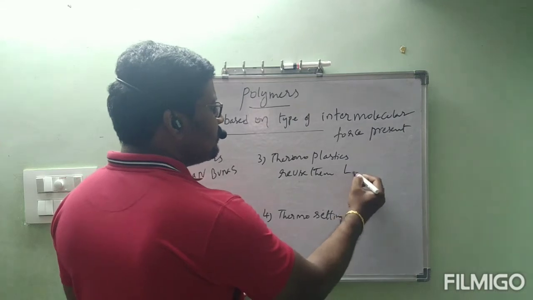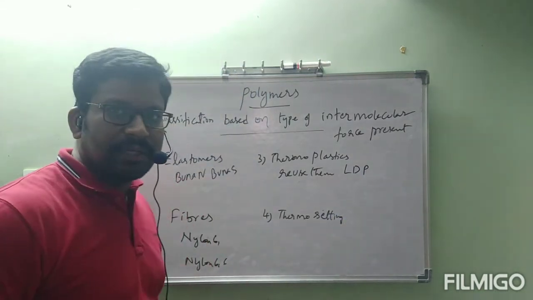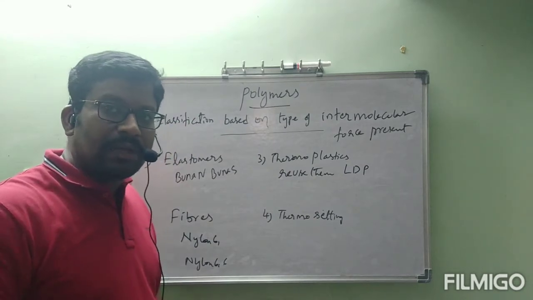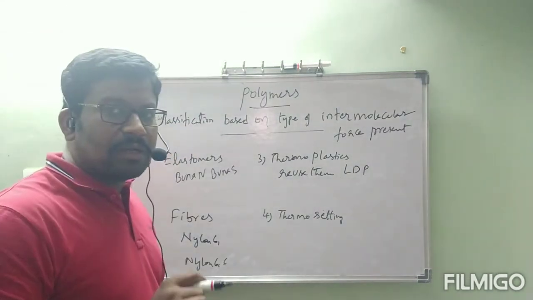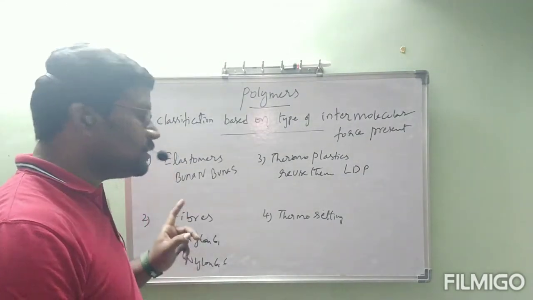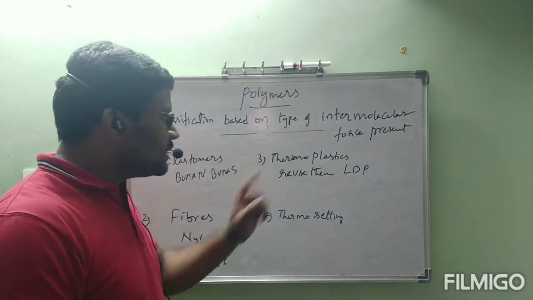Examples under this category are LDPE, low density polythene, and polystyrene. We can remold and reuse them. The intermolecular forces present in thermoplastics are in between the forces of elastomers and fibers. This is about thermoplastics.